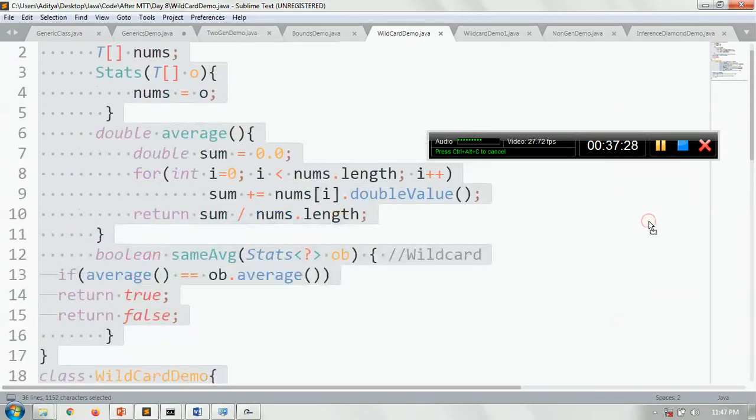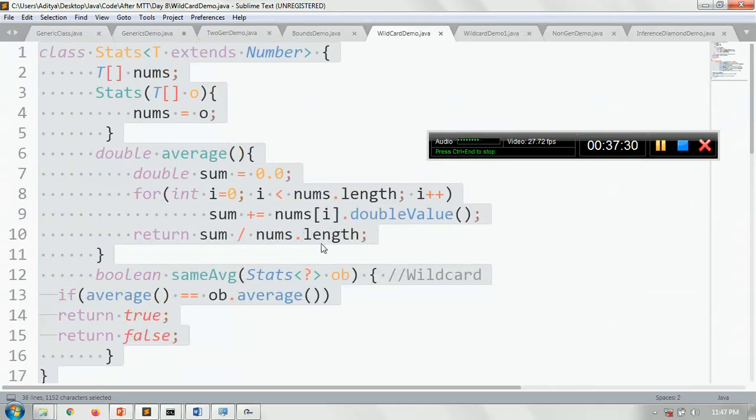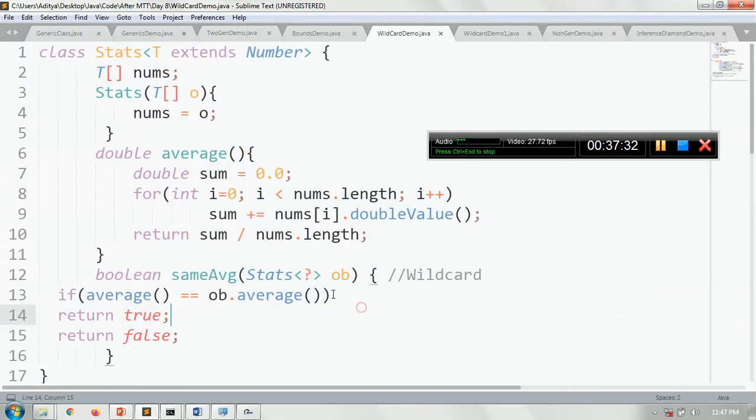Instead of passing a particular type, you can pass an unknown type, and we call this thing a wildcard argument. With the help of the wildcard argument, you hide the type information of the parameter object for a moment, and the compiler just compares the average of OB with the average of the calling object directly, without even checking the type information.